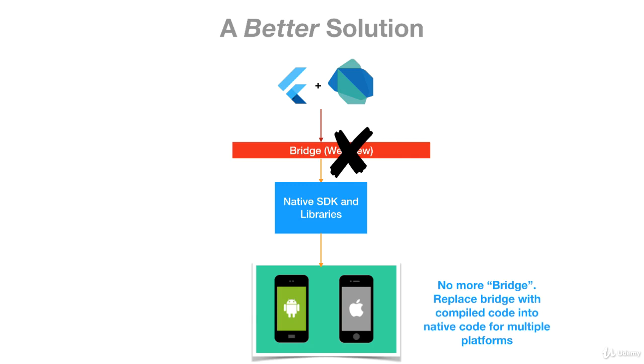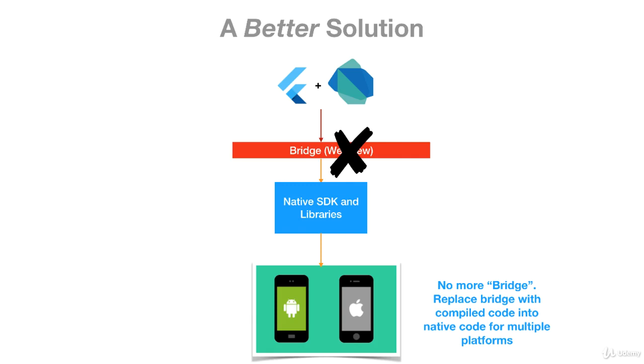So no more bridge, which is replaced with the compiled code into native code for multiple platforms. What this means is the following. Dart is a compiled code. The reason why we don't need the bridge is because everything is compiled right on time before it's deployed onto the devices. Previously, with all those JavaScript frameworks, there was no compilation. No code was compiled before it was actually set to be an application, if that makes any sense.